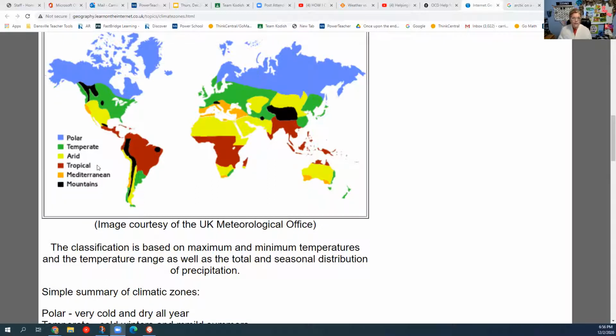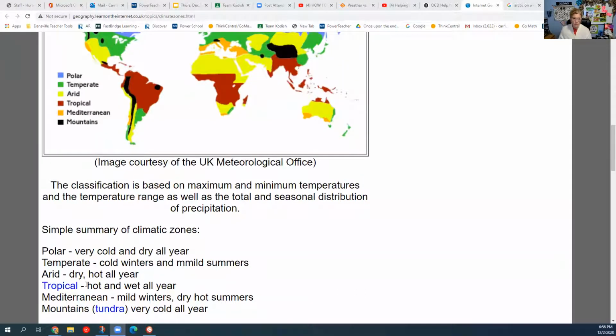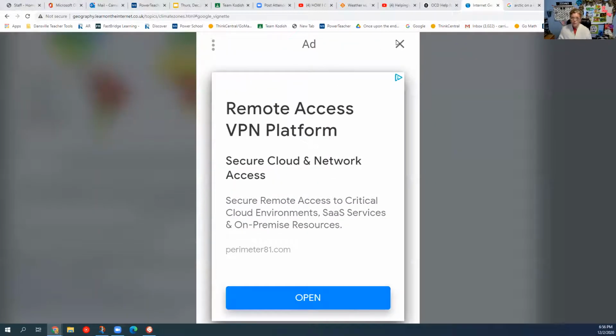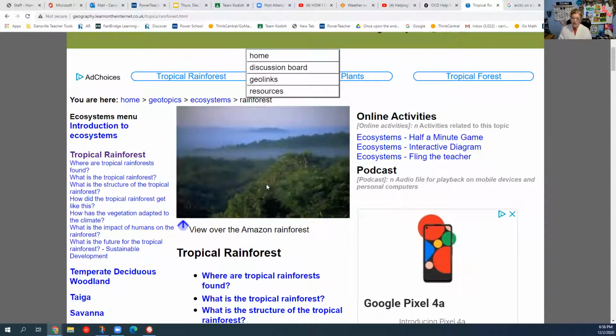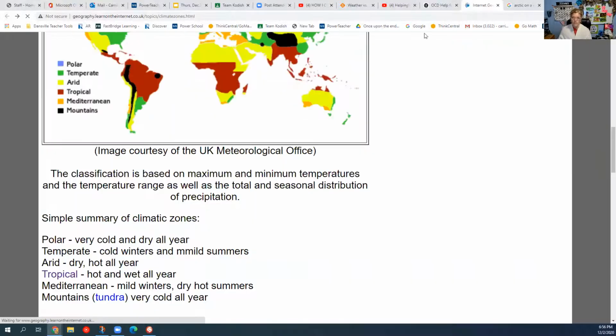And then tropical zones are in red. Tropical zones are in red. And as you can think about tropical, and we'll take a look down here, it's hot and wet all year. Where the rainforests are would be tropical zones. Tropical zones. All right.